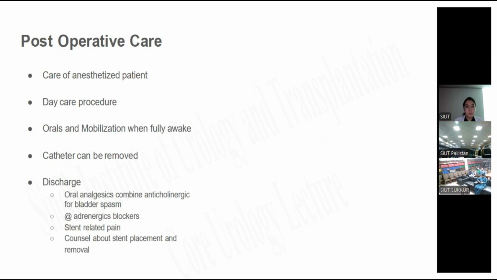Post-operative care includes care of the anesthetized patient for a daycare procedure, oral intake, encouragement and mobilization when fully awake. The catheter can be removed. On discharge, that depends. The patient should be discharged on oral analgesia combined with anticholinergics for bladder spasm and alpha-adrenergic blockers for stent-related pain, and counseled about the stent placement and its removal.